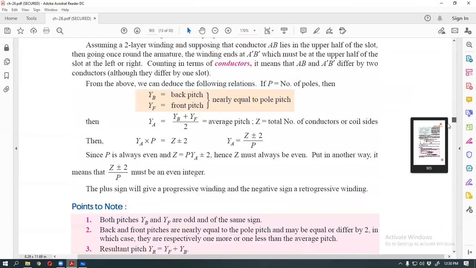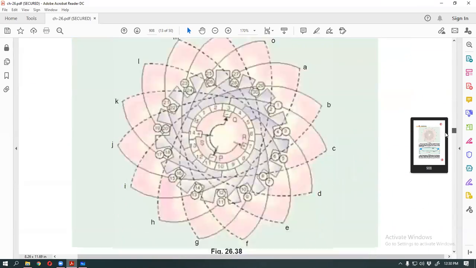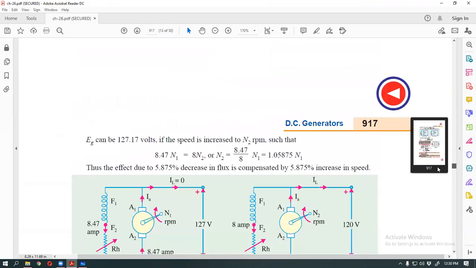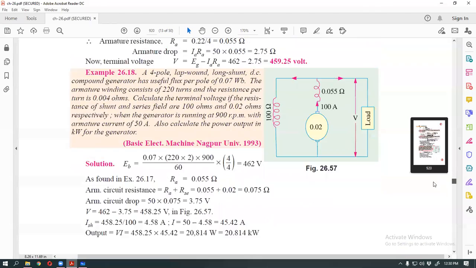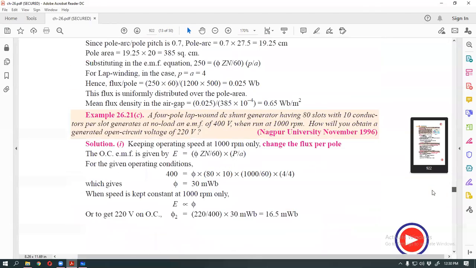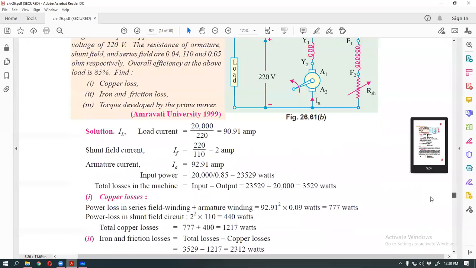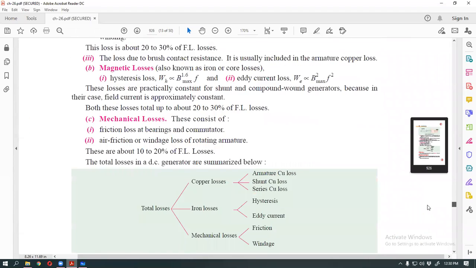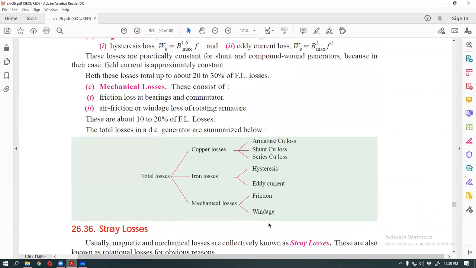So these are the windage loss and friction loss. These both are mechanical loss. So mechanical loss, and this is the magnetic loss. Also, this name is iron loss, another name is core loss.